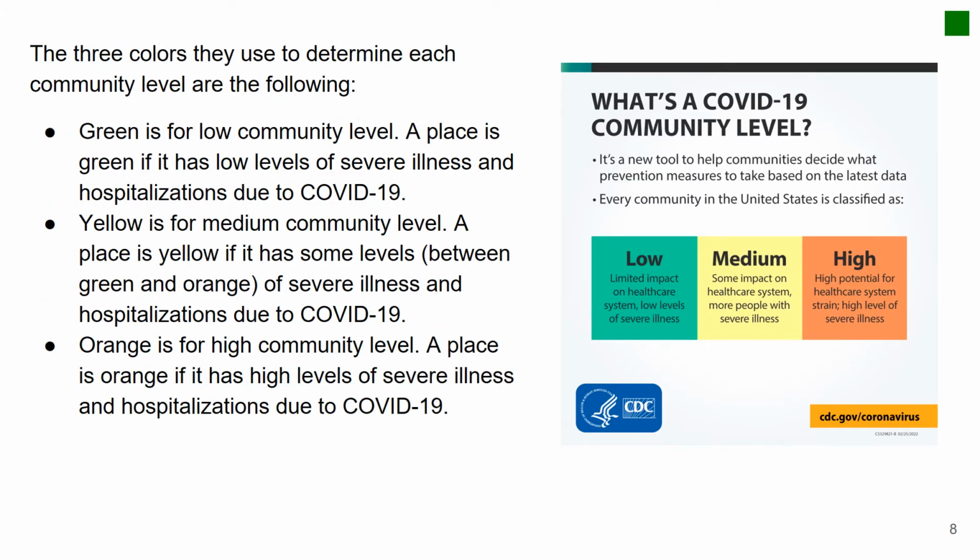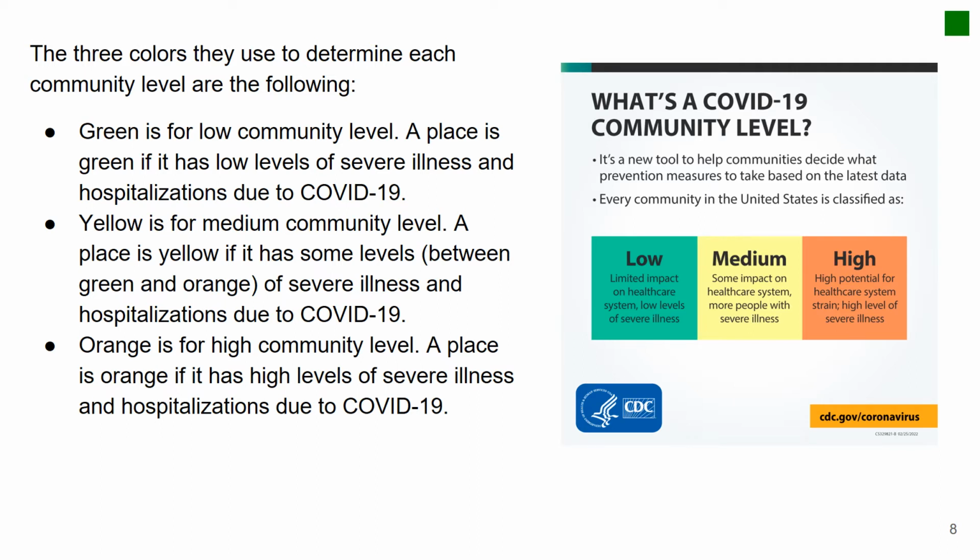The three colors they use to determine each community level are the following. Green is for low community level. A place is green if it has low levels of severe illness and hospitalizations due to COVID-19. Yellow is for a medium community level.